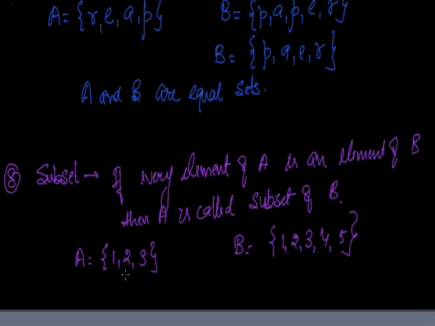What we see is every element of A, that is 1, 2 and 3, is there in B also. So A is a subset of B.